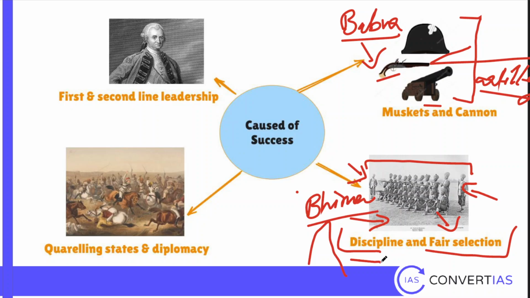Indians were discriminated against based on racism. They couldn't rise beyond the ranks of Subedar. But when it comes to recruitment from Europe, or for that matter from India, the process was comparatively fair. And they were trained with discipline. And they were paid with regular salary. For all these reasons, their army was better than the Indian princely states.